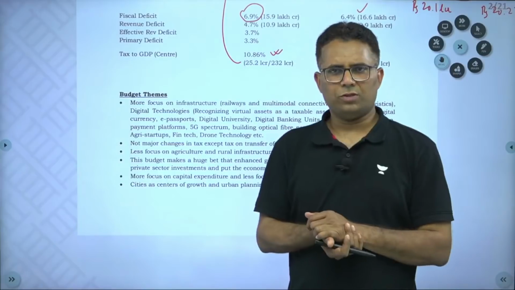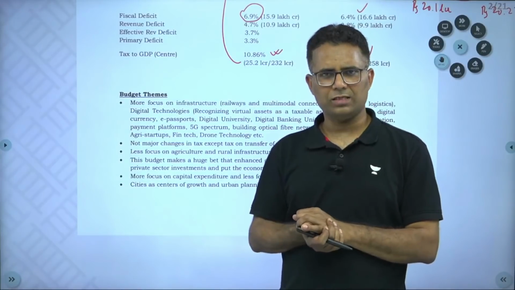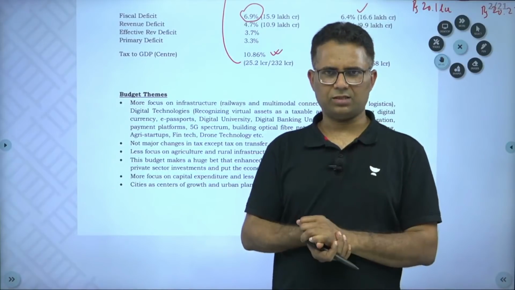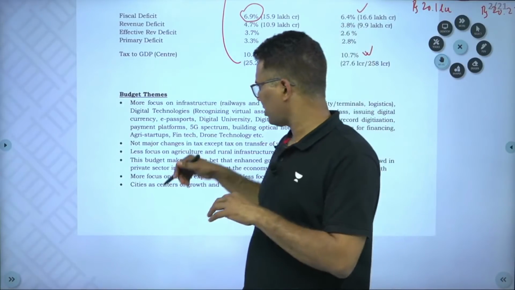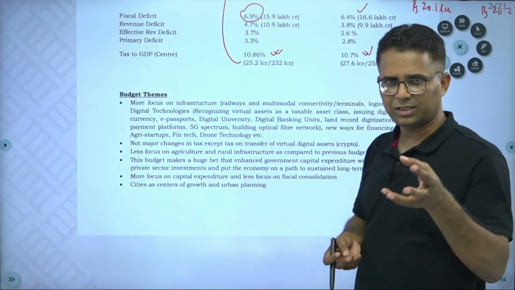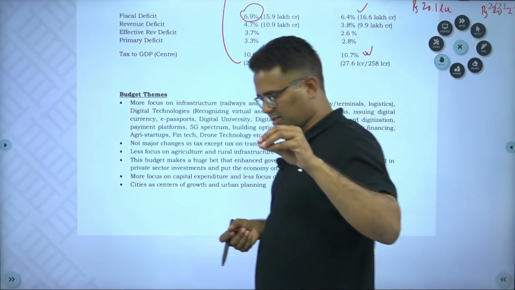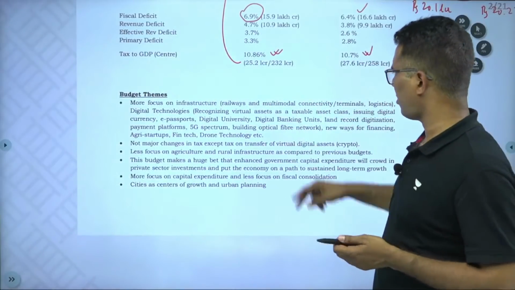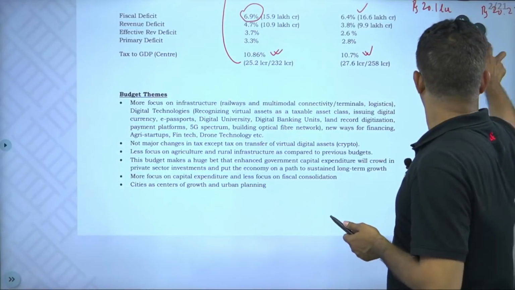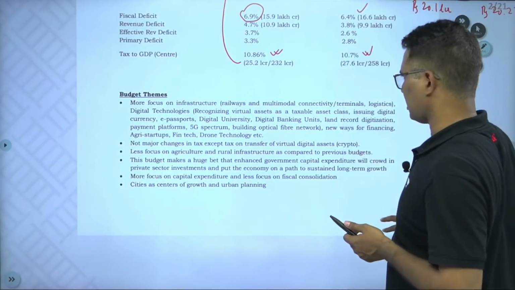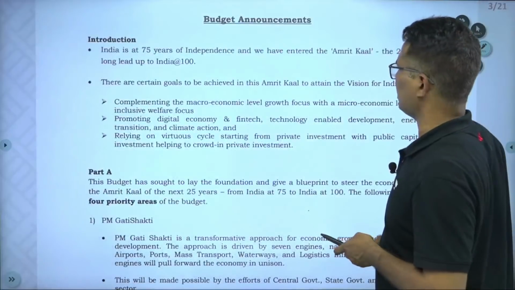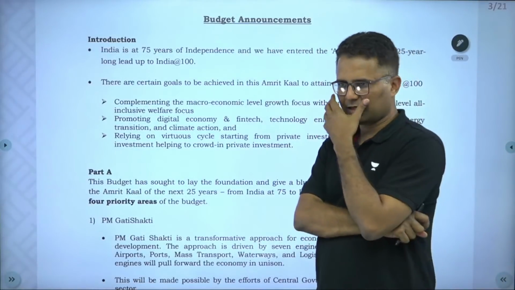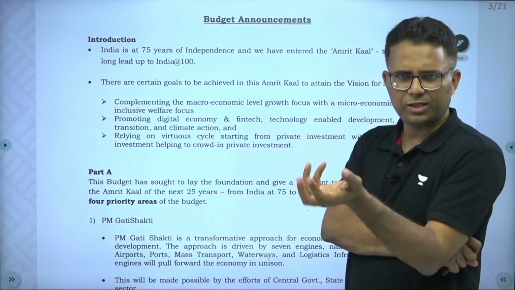And cities as centers of growth. There are a lot of proposals for improving the urban system, urban infrastructure. So these are the major focus areas, and of course there is a major announcement regarding digital assets and tax, so that also we will be covering. So these are the broad themes. So let's try to understand each of the proposals. So budget announcements. Let's look at the important announcements and those which are relevant for your exam, that we'll be discussing in more detail.